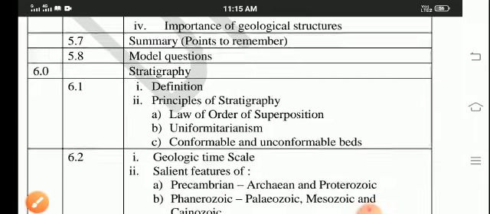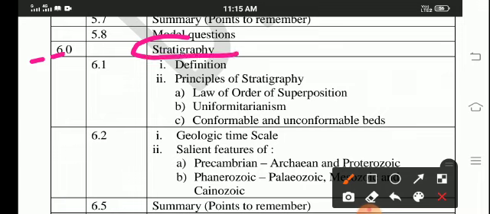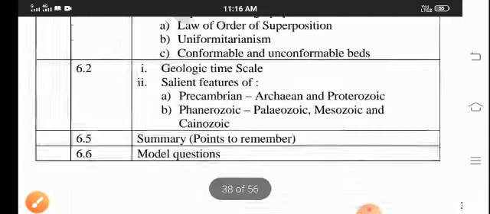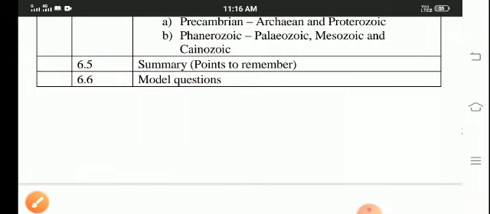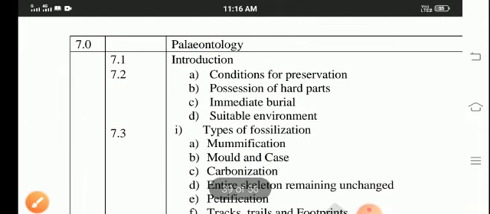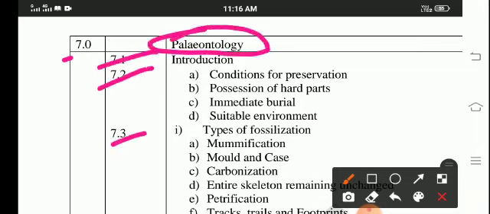In the sixth chapter, stratigraphy, definition, principles of stratigraphy. And second point, geologic time scale, salient features, remain in that point. Fifth and sixth point also there, summary, model question papers. Seventh chapter, paleontology. In that one, first point, second point, and third point, the introduction, remain in those points.